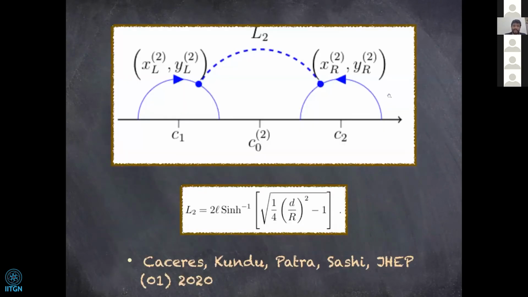While calculating explicitly, we use the lengths given for the smaller horizons, the lengths given in the Caceres paper, which can be related by d over r.